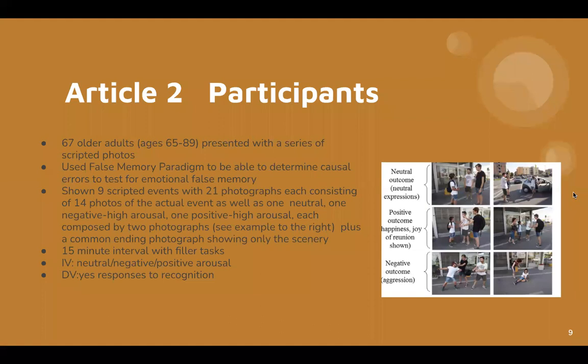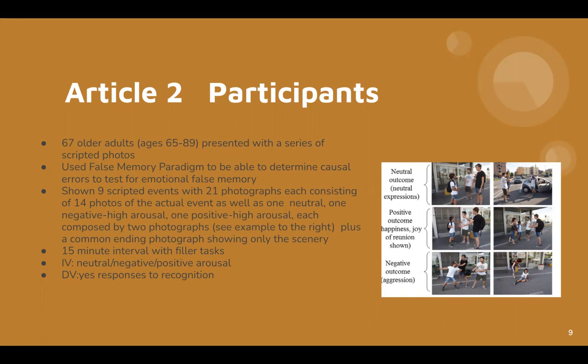And then for Article 2 participants, there were 67 older adults within the ranges of 65 to 89 presented with a series of scripted photos. And they used a false memory paradigm to be able to determine causal errors to test for emotional false memory. So they were shown 9 scripted events with 21 photographs, each consisting of 14 photos of the actual event, as well as 1 neutral, 1 negative high arousal, 1 positive high arousal, and then each composed by 2 photographs.